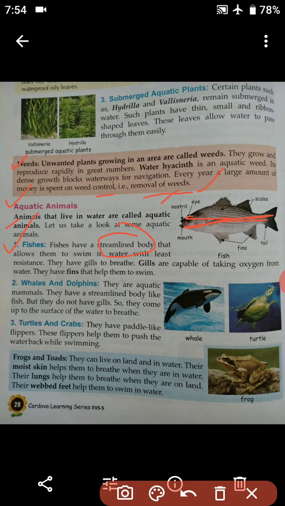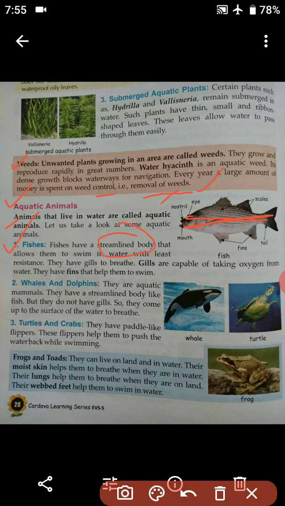You will not find any fishes that are curved. They will always have a streamlined body, which helps them to swim easily with very least resistance.